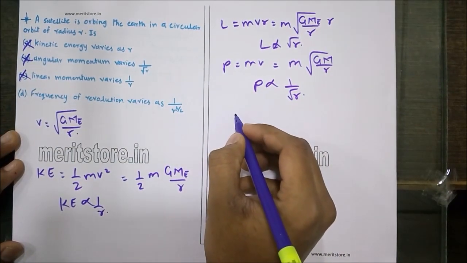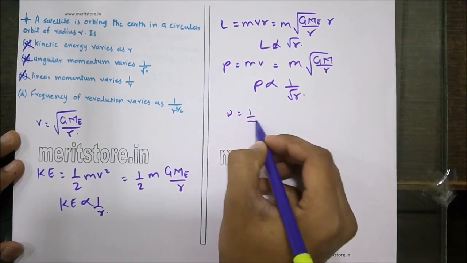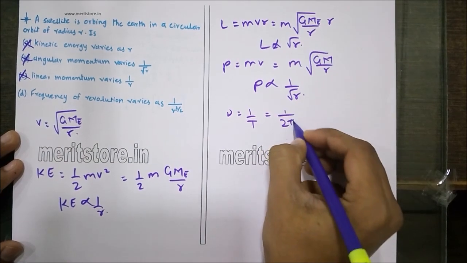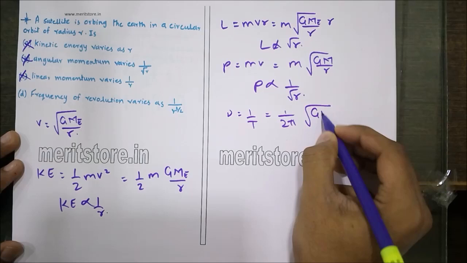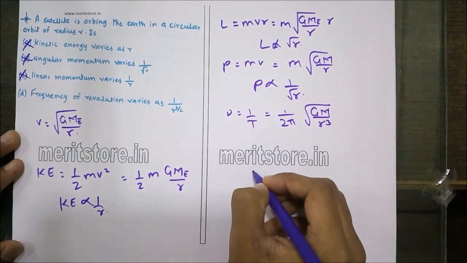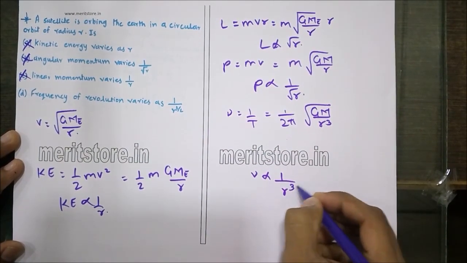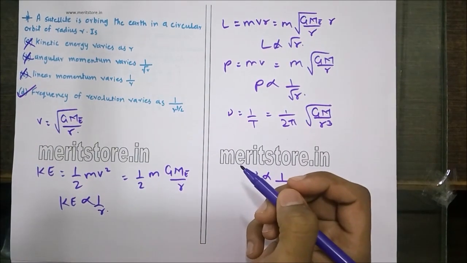Now the frequency of revolution is given as 1 by time period, which is nothing but 1 upon 2 pi root of GM upon r cubed. So the frequency is proportional to r raised to 3 by 2. Hence option D is the correct answer.